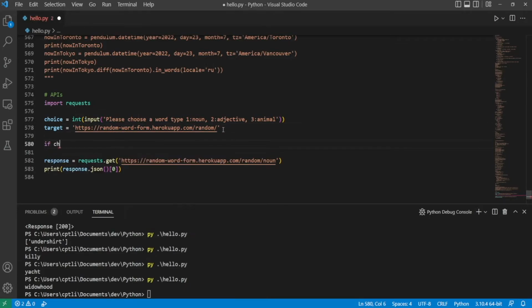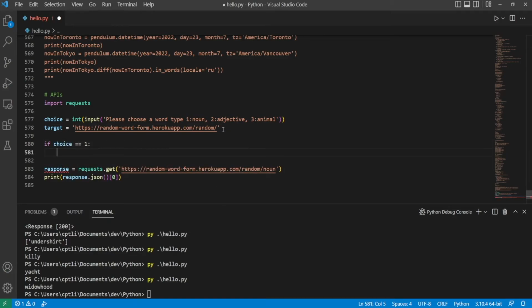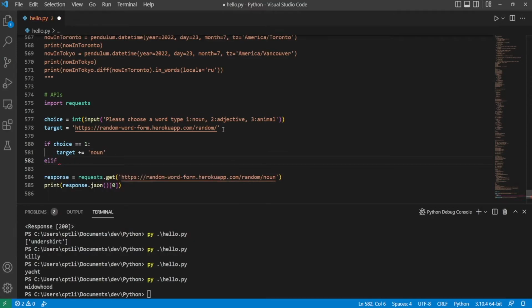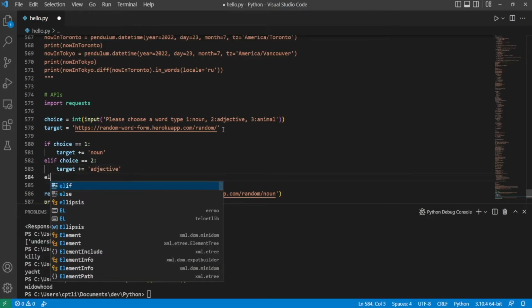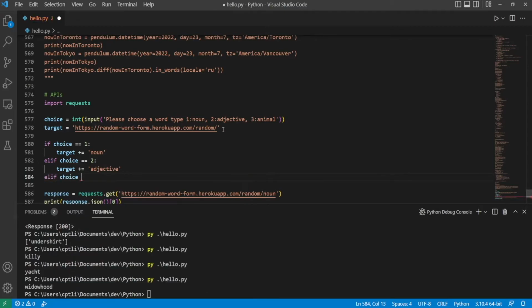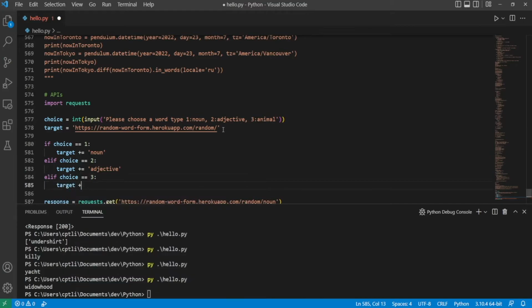So if choice is 1, then we're just going to say target plus equals noun. Elif choice is 2, target plus equals adjective. And elif choice is 3, target plus equals animal.